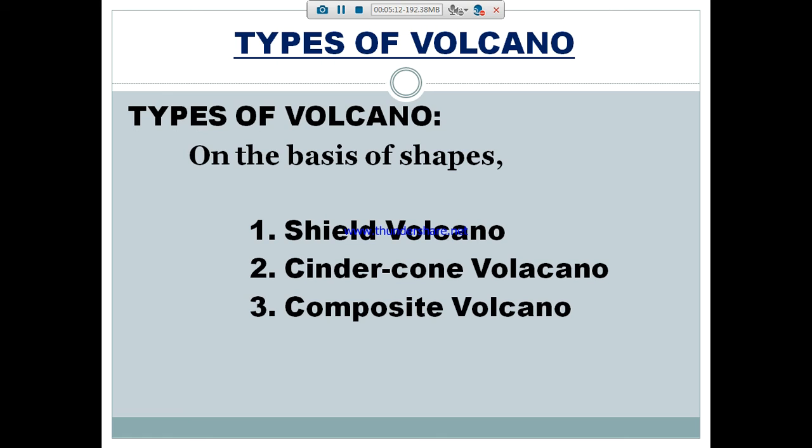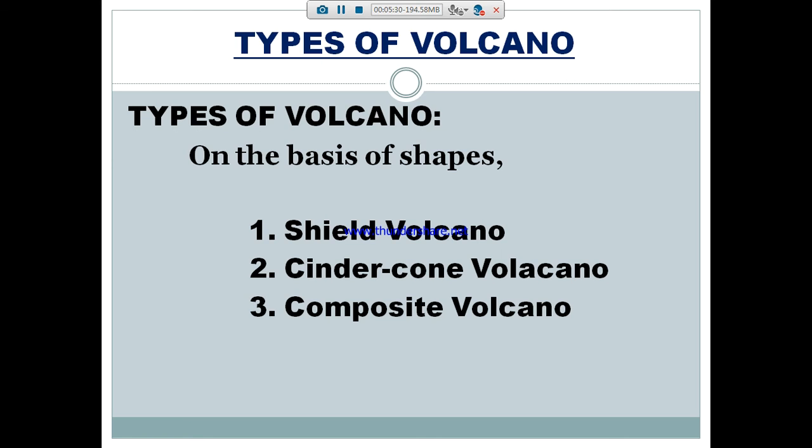In that, the shield volcano is formed by the quiet eruptions of lava with a low silica content. Such a volcano has a wide base and it is the very largest volcano. Why is it the largest volcano?